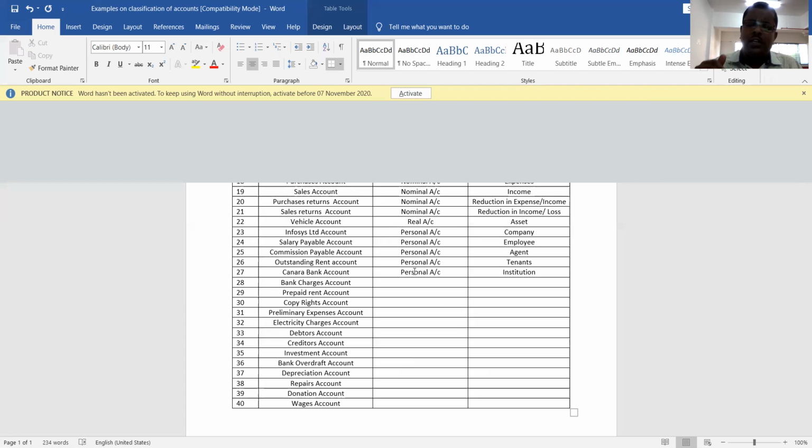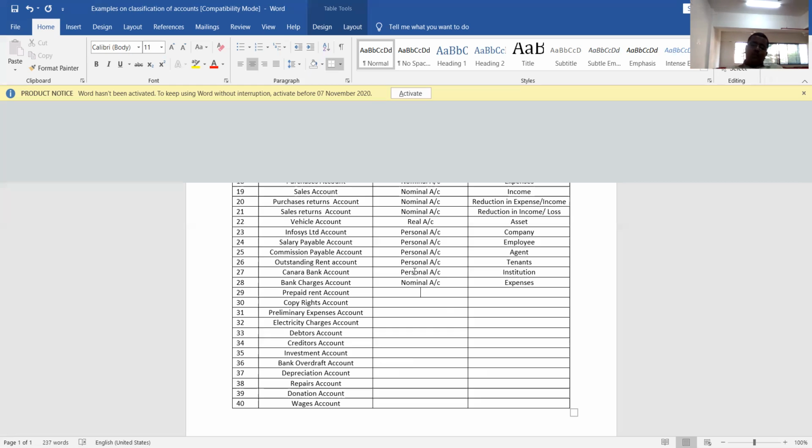Like this, we will undertake n number of transactions with the banker. For that, the banker will charge a certain amount that is called bank charges. So bank charges is which account? It is a nominal account. What is the reason? The reason is it is an expense. Understood? So since it is an expense, it is a nominal account.